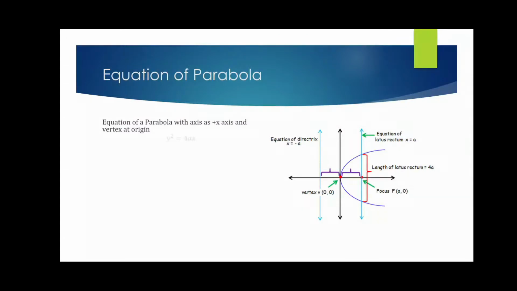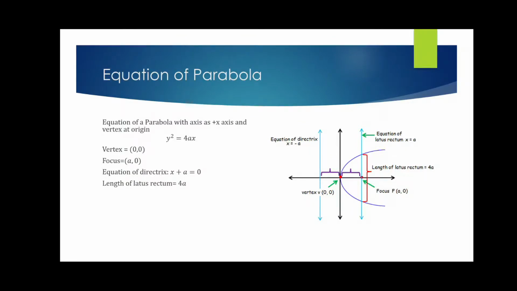Now the equation is given by y square equals 4ax, and the moment we have this equation, we can definitely tell for sure that the vertex is at (0, 0), that is, at the origin. Then the focus is at (a, 0). Then the equation of the directrix is x plus a equals 0.